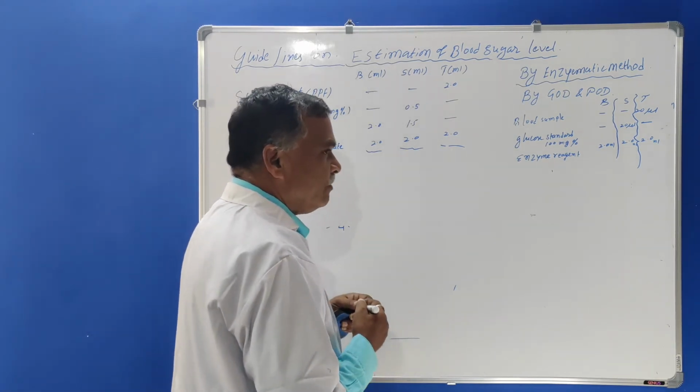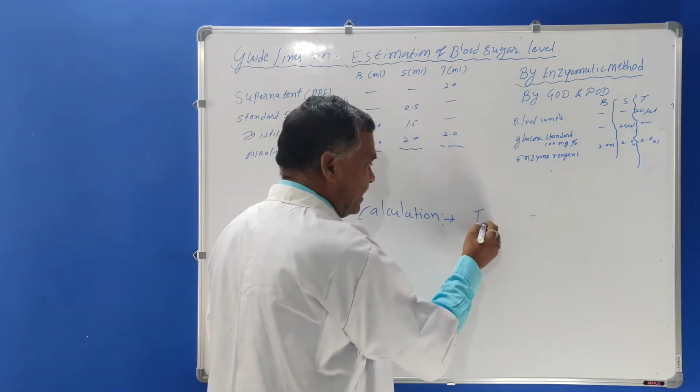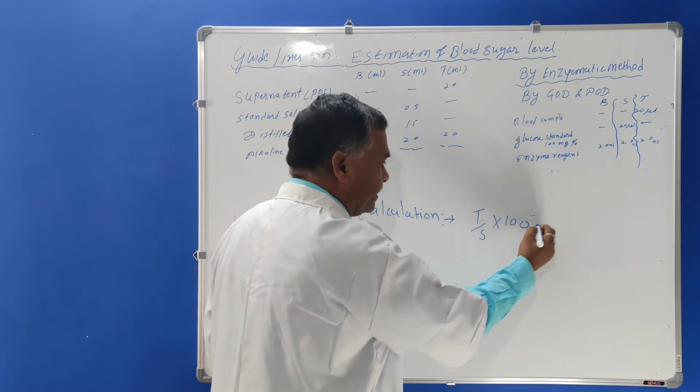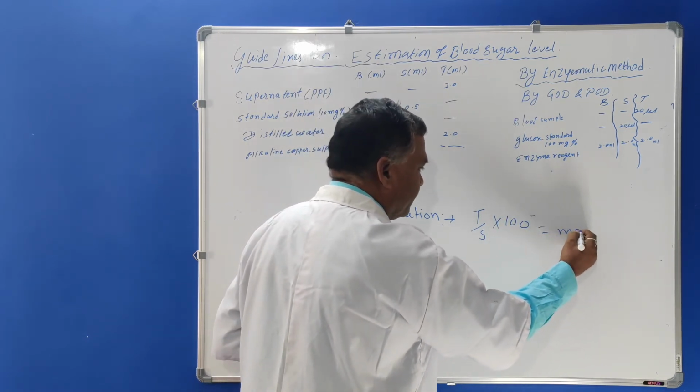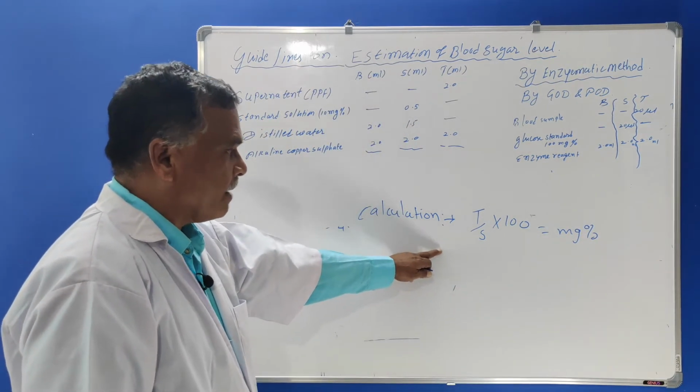The calculation is like this: T upon S into 100. It will be in terms of milligram percent.